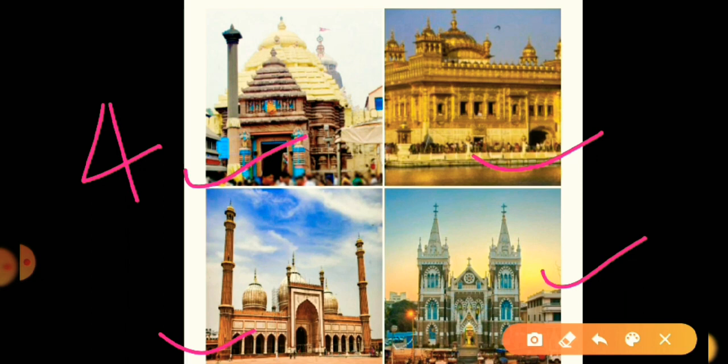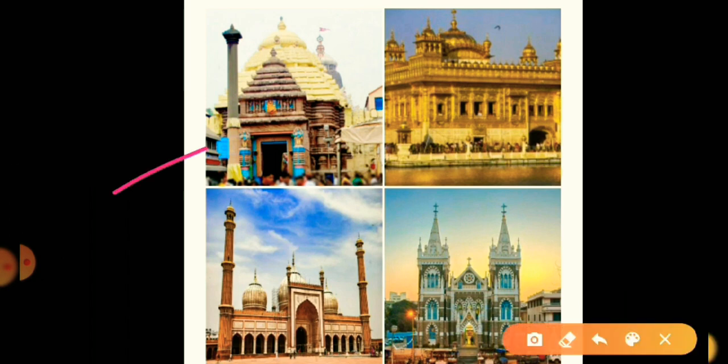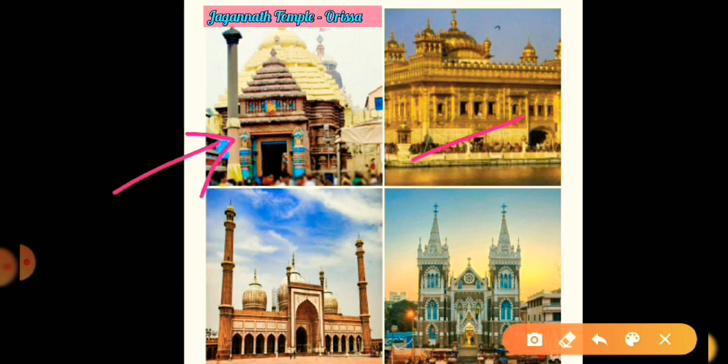So now can you tell me the name of this picture? Can you? Let me help you. The first picture is the temple of Odisha. This is Konark Sun Temple, and the second is Golden Temple, which is in Amritsar.